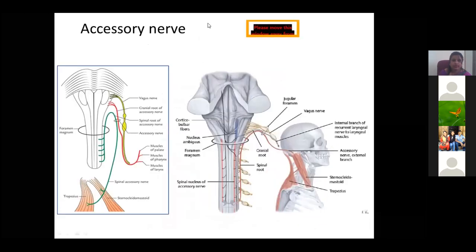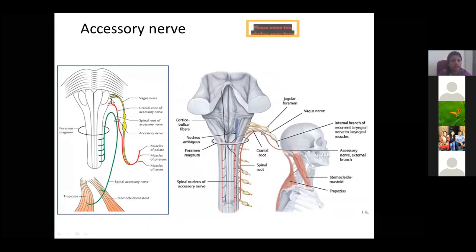So what is this accessory nerve? The accessory nerve is the 11th cranial nerve. It has two parts, a spinal part and a cranial part. The spinal part comes from the spinal cord and goes to the posterior triangle of the neck, and supplies important muscles, the sternocleidomastoid and trapezius.